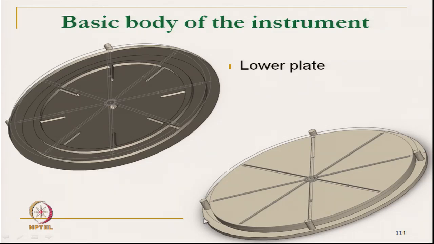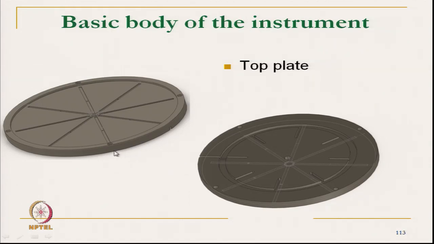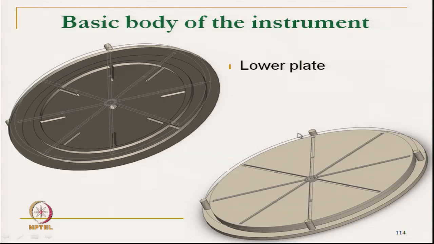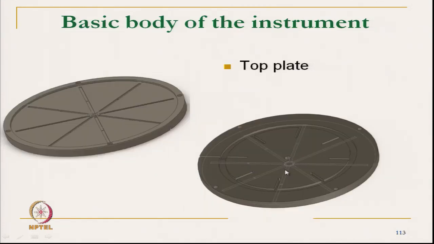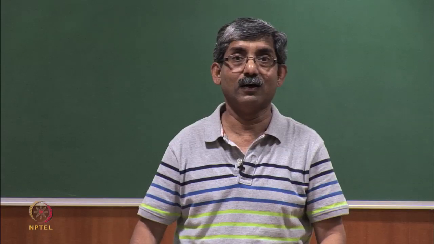The difference between the top plate and bottom plate is that the top plate has slots at different places, and projections at 4 different points. Another point is that at the center of the top plate there is a hole, where we have to supply the water.